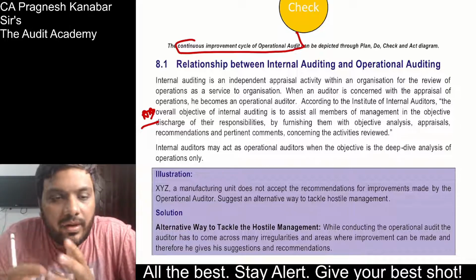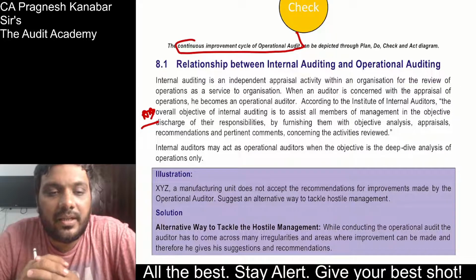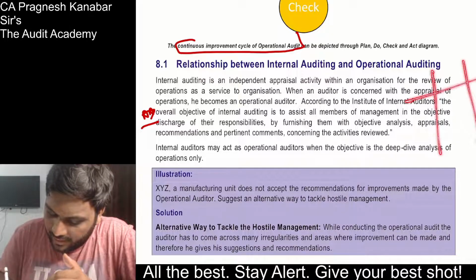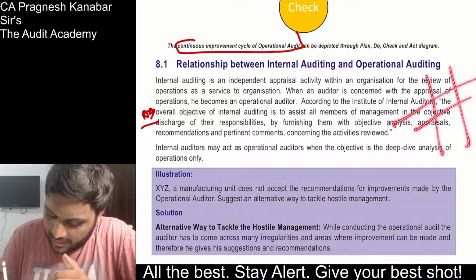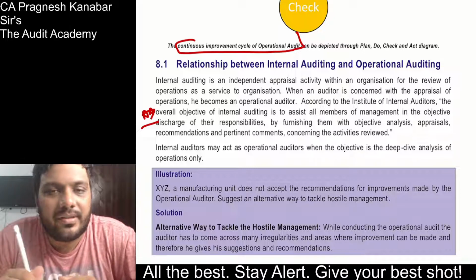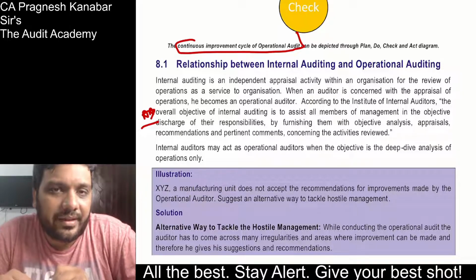So in one fine attempt, they asked the difference between internal and operational auditing, and let me tell you, my god, students, they developed this particular line presentation: internal audit, operational audit, and this table you people make, distinguish between, and then what are the points of differences. Absolutely wrong way of answering.